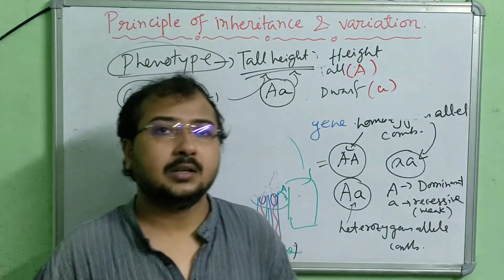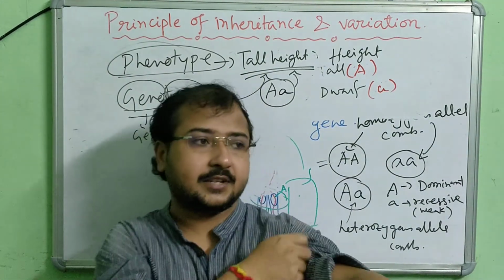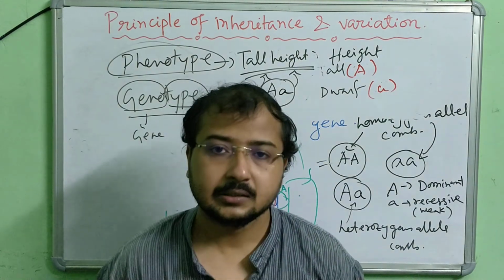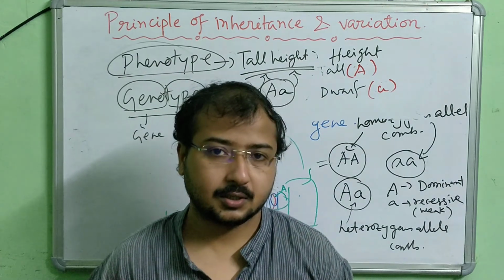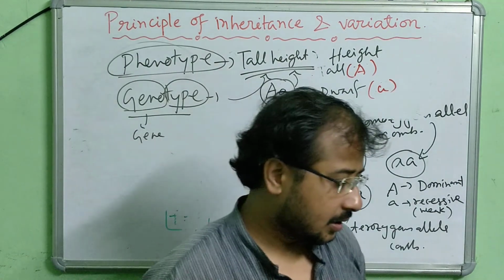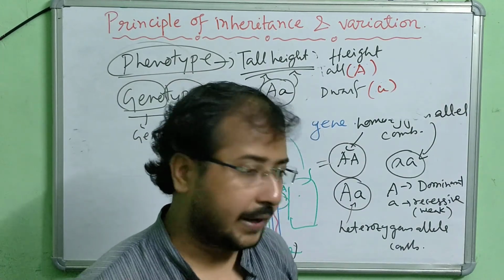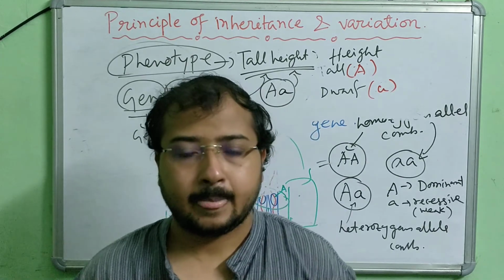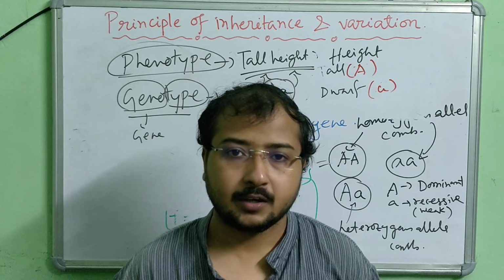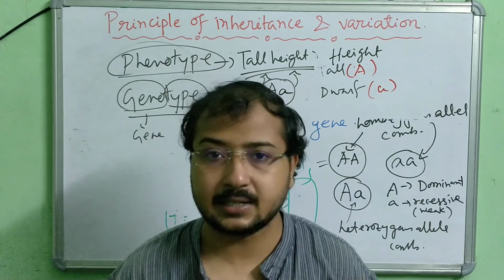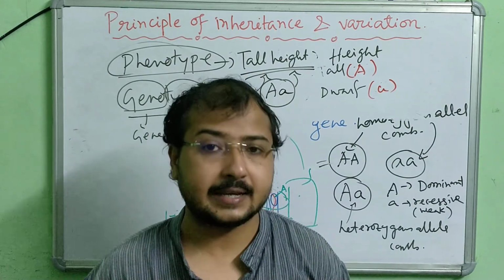So these are some of the basic terminologies that we must understand before we get into the cross, monohybrid and dihybrid cross. Okay. Well, I think let us finish this video here, because we have discussed some basic understanding about inheritance, about Mendel's experiment.